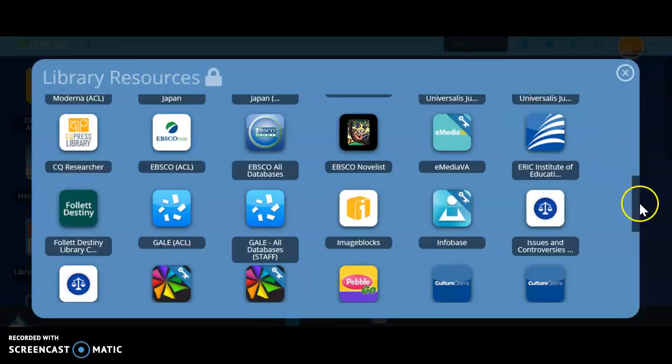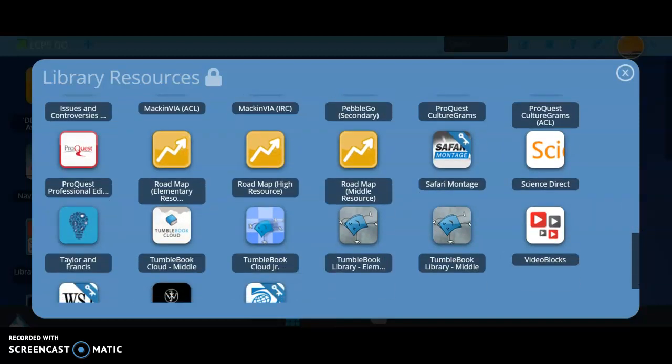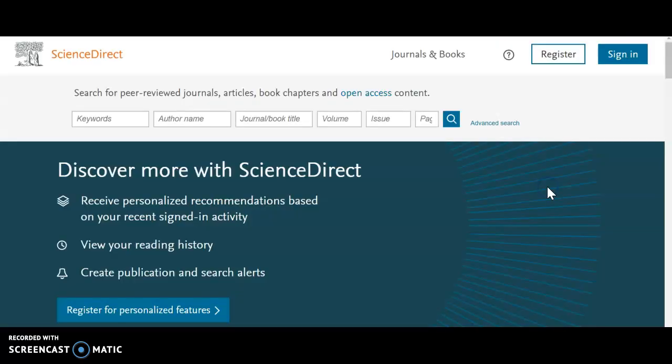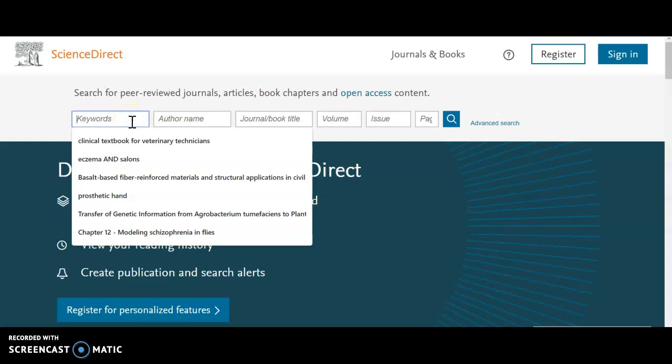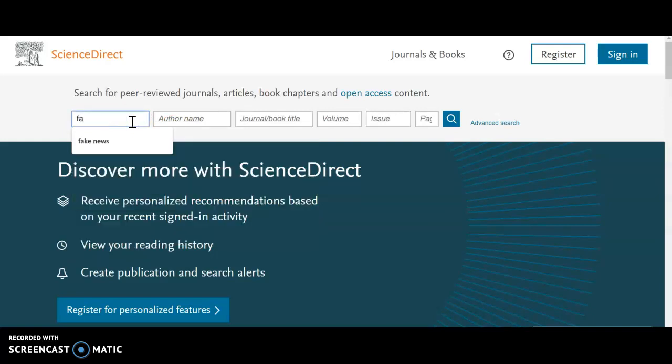Another resource that we have available for you at the academies is ScienceDirect. Now, ScienceDirect only works when you are on campus, so it might prompt me to log in here in a little bit. So all of the weird things that I have looked for you guys, I'm going to do a quick search for fake news.